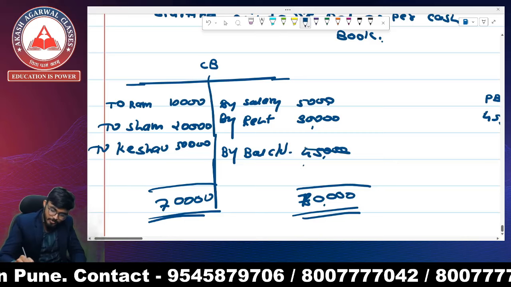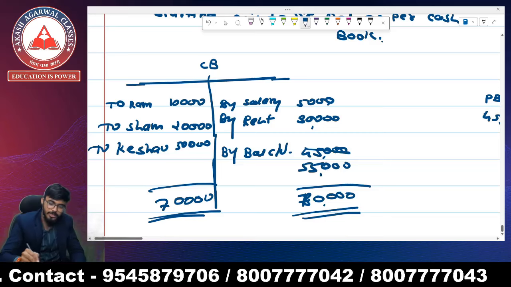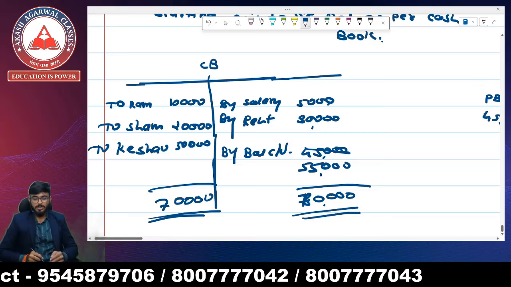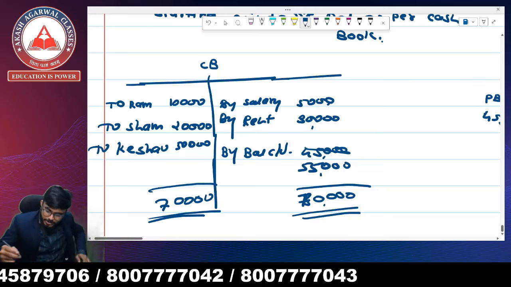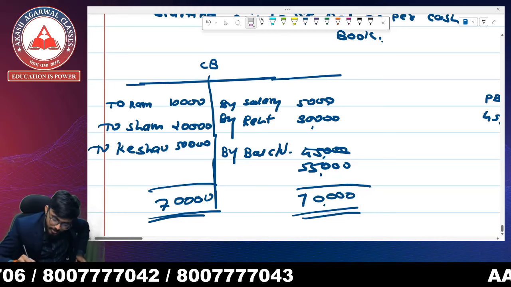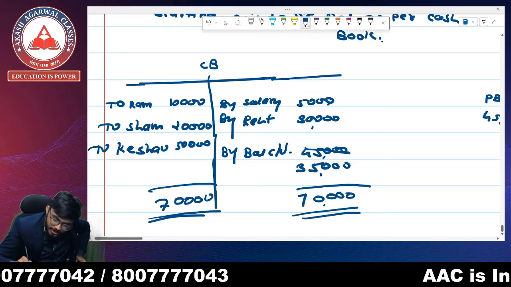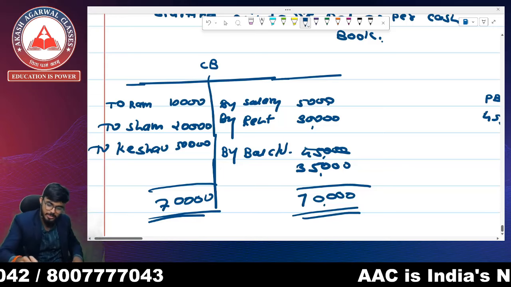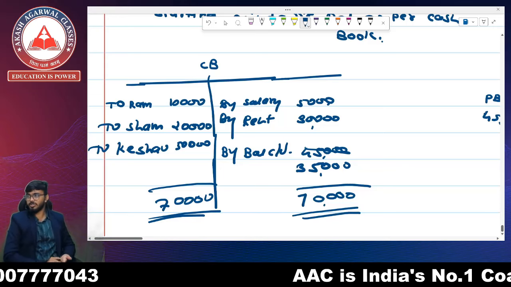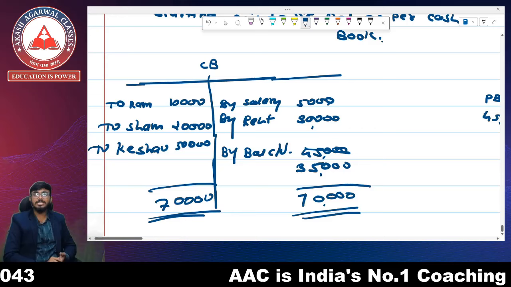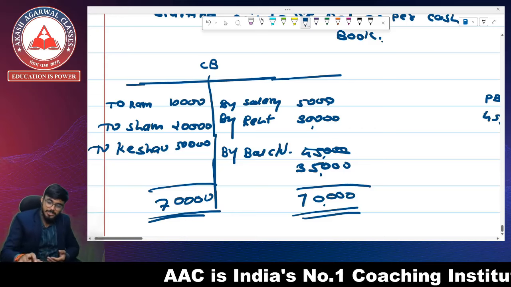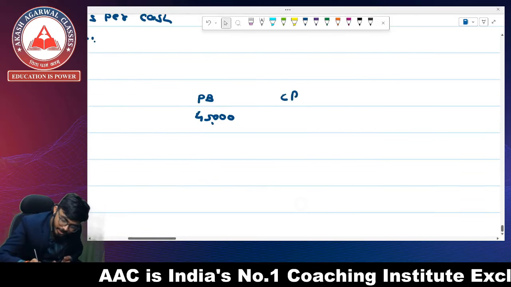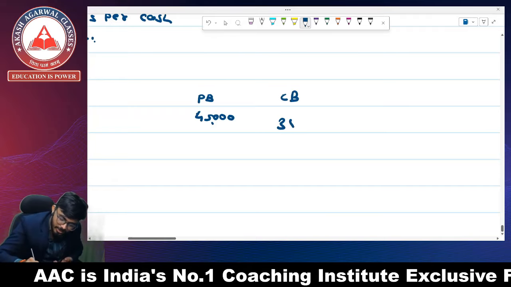Sorry, 55,000. We get the balance of, just a second, 75,000, sorry. We get the balance is rupees 35,000. 70,000 minus 35 is 35,000 rupees. We got the balance as per cash book of rupees 35,000. So the balance as per cash book because of this transaction is rupees 35,000.